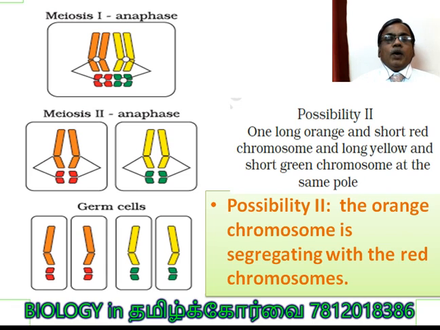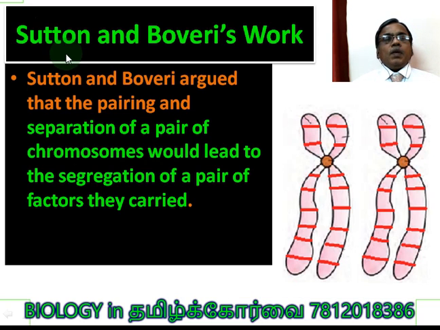We know very well that chromosomes and genes behave in the same way. So if chromosomes segregate independently, naturally genes also segregate independently. Now, Sutton and Boveri's work. Sutton and Boveri argued that the pairing and separation of a pair of chromosomes would lead to the segregation of a pair of factors they carried.